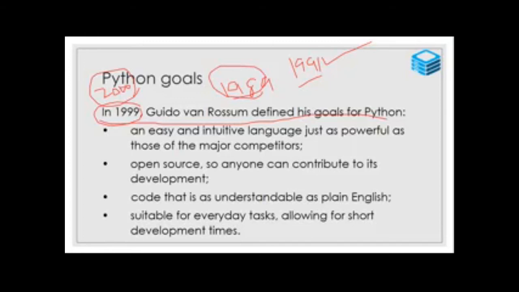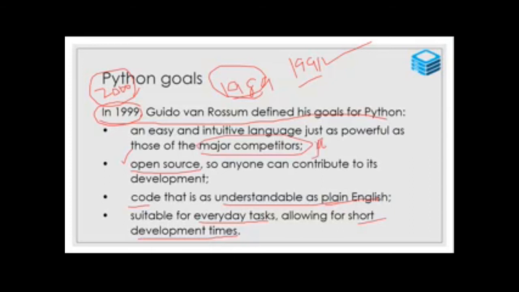Based on what concept? The first concept is open source. The second concept is that the code is in plain, understandable English, suitable for everyday tasks, with short development time, minimum time for developing a program. Then a powerful tool for the major competitors. Who are the major competitors?